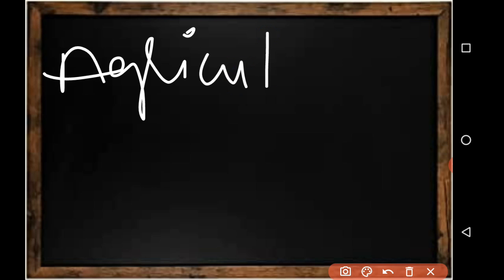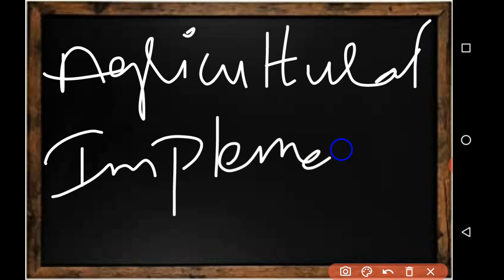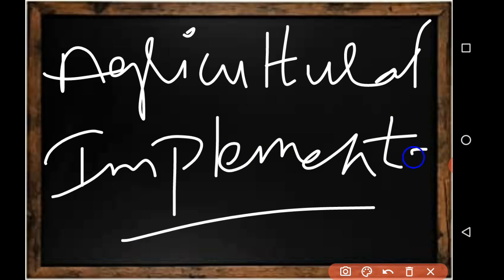Clear. Now we shall look at the agricultural implements. What are agricultural implements? They are the instruments used for plowing, which we are going to look at. Some implements have changed, right? The technology we have now may not have existed at that time, and we have many improvements. We are going to recollect that also. Okay, let's get started.